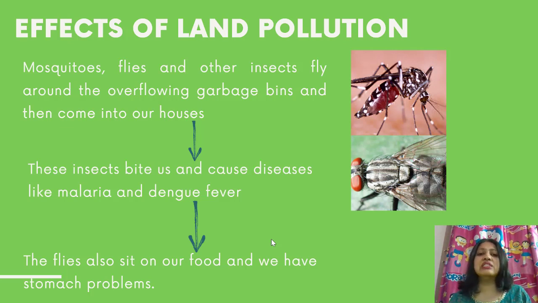These insects bite us and they cause diseases like malaria and dengue. These are just a few. There are also many other diseases that are caused by them. And these flies also sit on our food, and that can cause again many problems like stomach upset or many other diseases. So these are the harmful effects of land pollution.